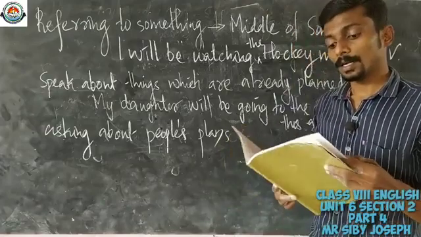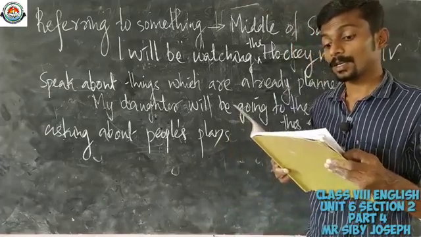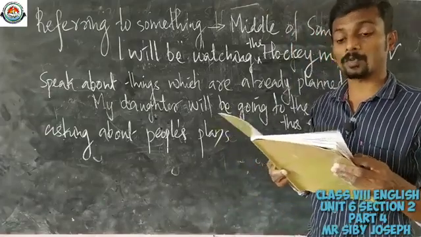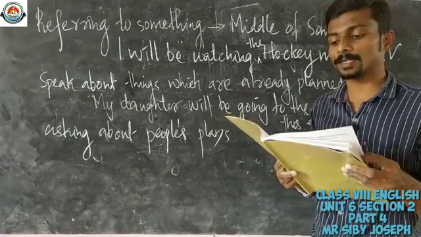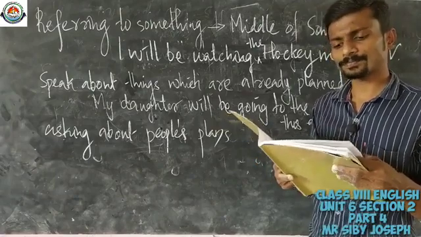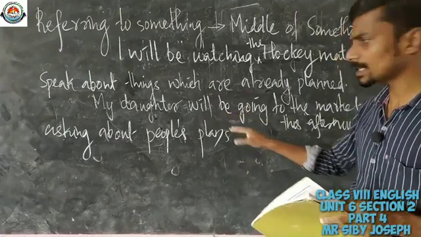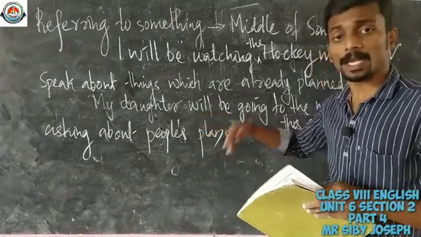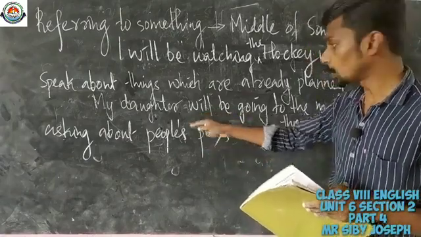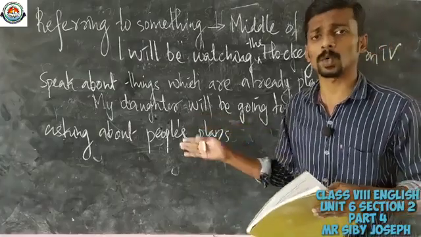So there it is written, look at the next page, page number 144. My daughter is going to the market this afternoon. So the same meaning can be conveyed with the use of present continuous also.